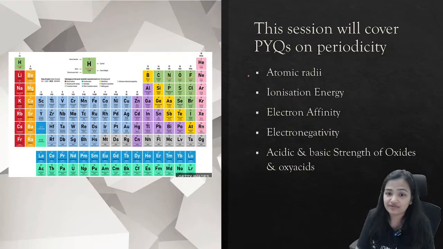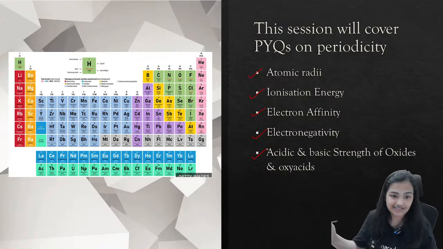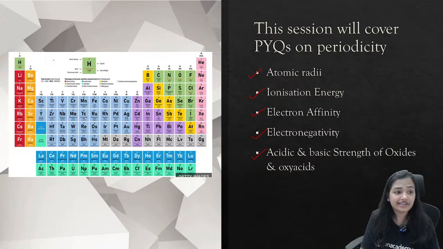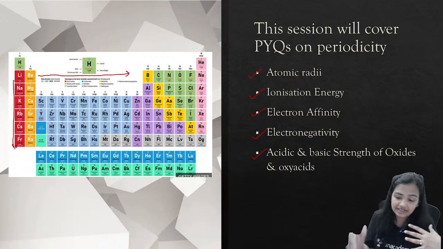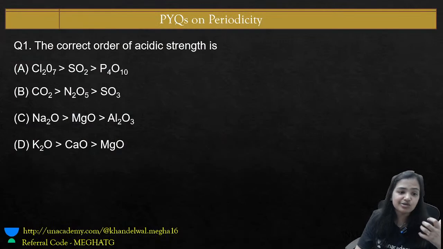These are the topics on which you will be getting questions: atomic radii, ionization energy, electron affinity, electronegativity, and the acidic and basic character, strength of oxides and oxyacids. Along the period or along the group, what happens, we have seen many times. Now it's time to do questions.